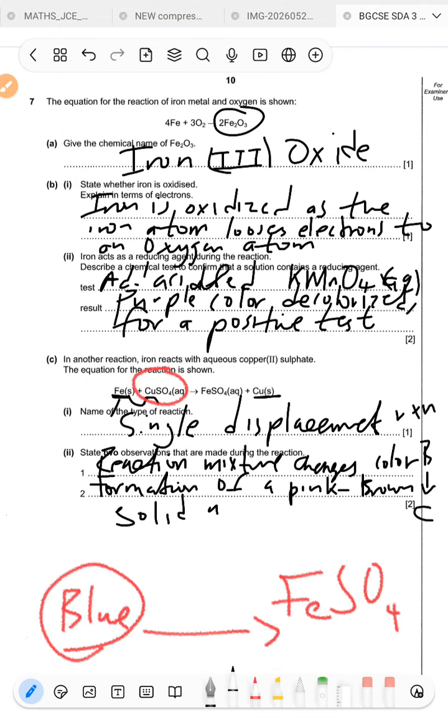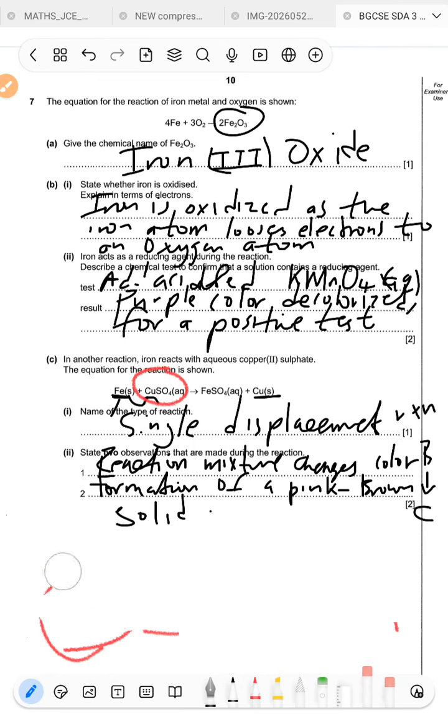Those are the two observations that we can see during this experiment. You have to put yourself in the shoes of being in the lab doing this analysis. All right, so let's continue.